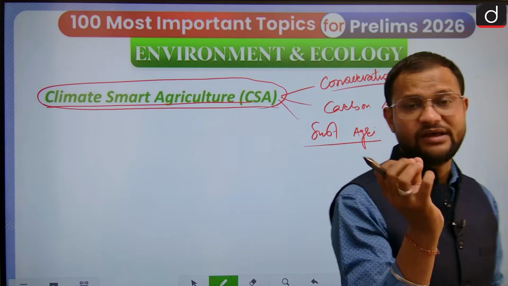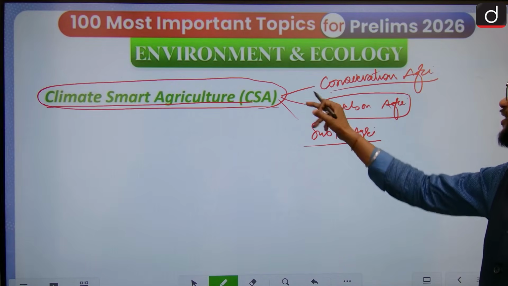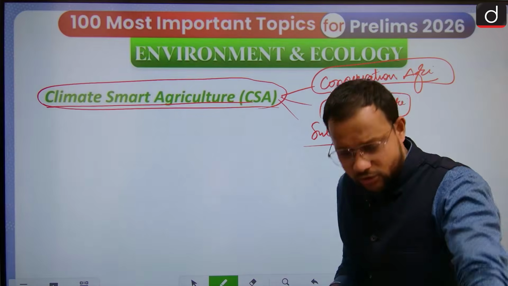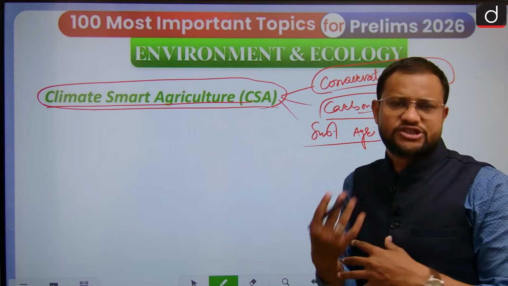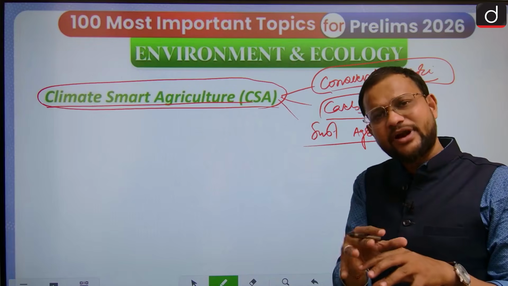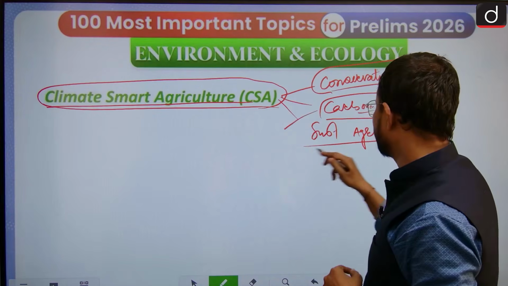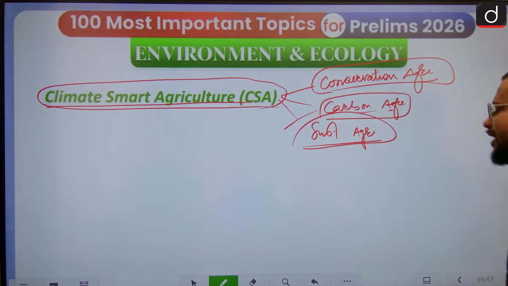I hope you guys are getting these things well. Okay, so carbon agriculture is equally this thing, right? Conservation agriculture, we will have a question on this. Carbon agriculture is simply where you are using the carbon available in the atmosphere so judiciously that the amount would decrease and equally you will get higher productivity also. Okay, and sustainable agriculture is anyway resource optimization and the best outcome.